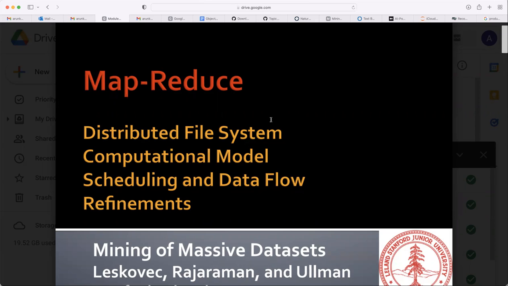Even processing we may not be able to do with only one processor, the whole processing we require to solve that problem. Then we may need to use more processors. So distributed file system means even the file is distributed, the processing is also distributed among different nodes. So we are going to discuss the distributed file system computational model, and how we schedule different tasks for different processors, how the data flow refinements will happen to solve a big problem, which cannot be solved with a single processor with a limited memory.